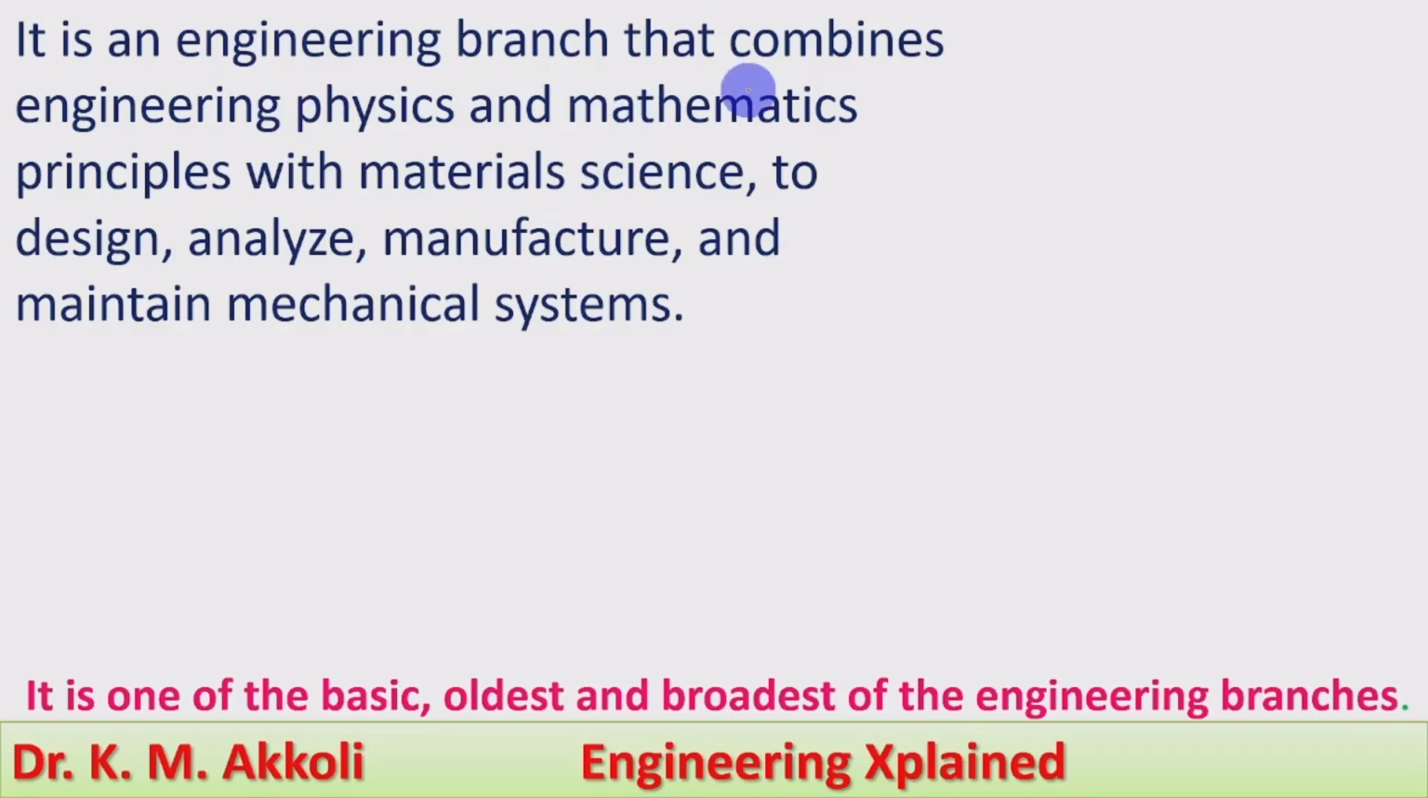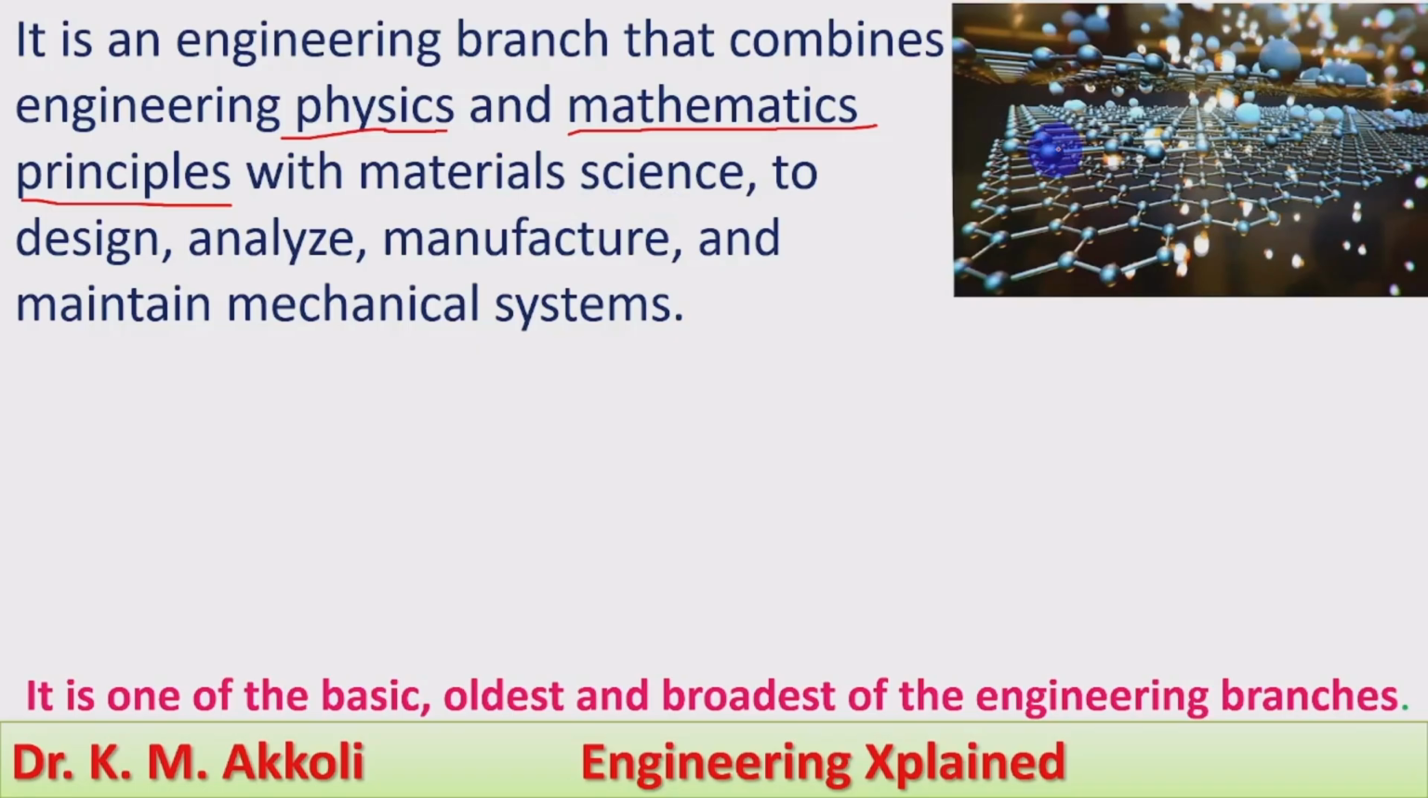It is an engineering branch that combines engineering, physics, and mathematical principles. Here, basic sciences like physics and mathematics are used together with material science. With material science, we use the various engineering materials, and by using the materials we design the components, devices, and other equipment, and analyze the design that is carried out. Later it will be manufactured.